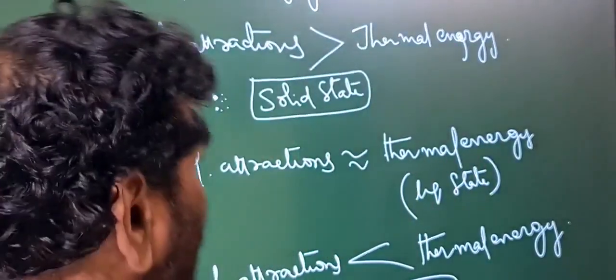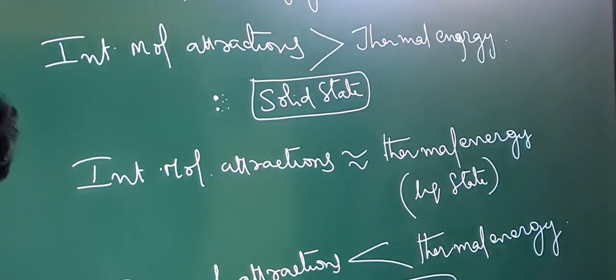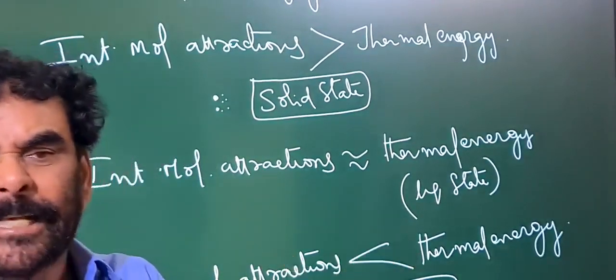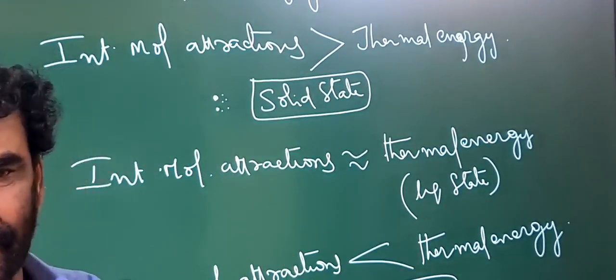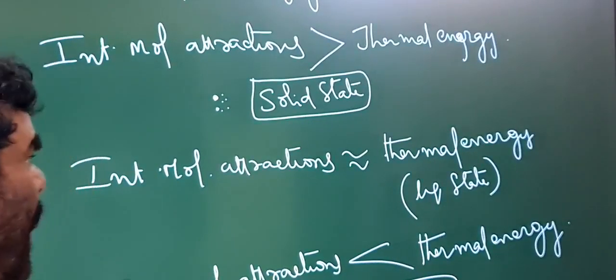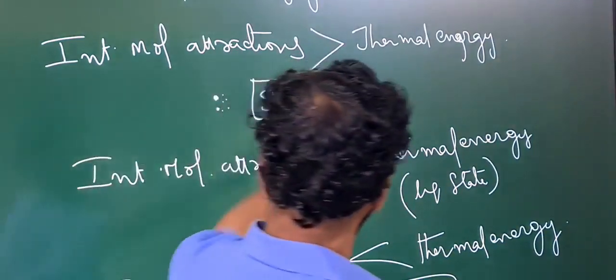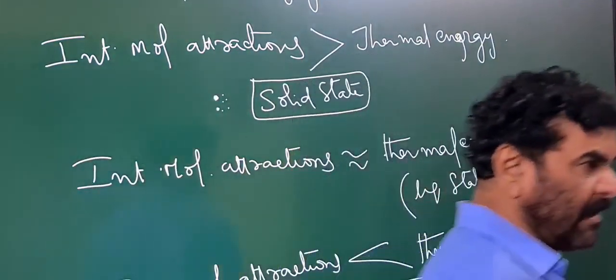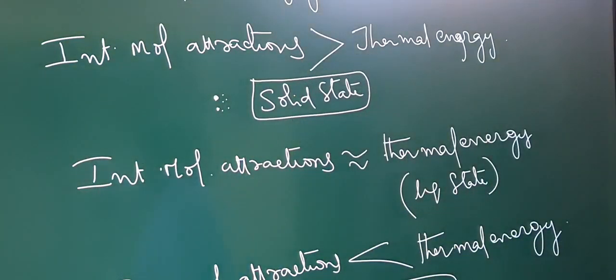Therefore the molecules in the material experience strong attractions from around them. They are closely packed. Material particles are closely packed. That state is called the solid state.